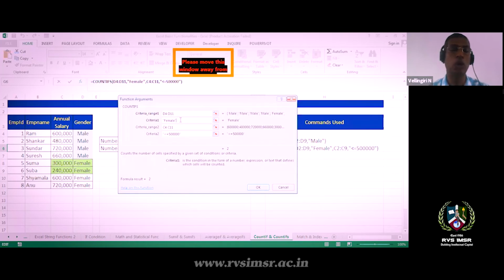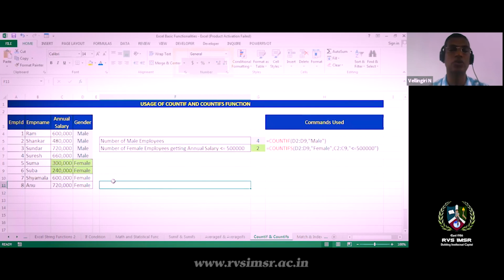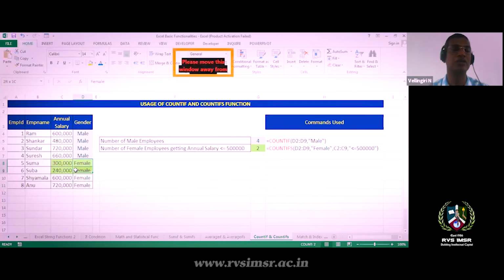Okay. So after that, my second condition is C4 to C11, because I'm handling the salary there. So salary is C4 to C11, and I'll check that salary should be less than or equal to 5 lakhs. Using this, I can identify the number of people, which is 2, because the other 2 females are getting more than 5 lakh salary. So my criteria will satisfy these 2 employees. Okay, this way I can identify these things.